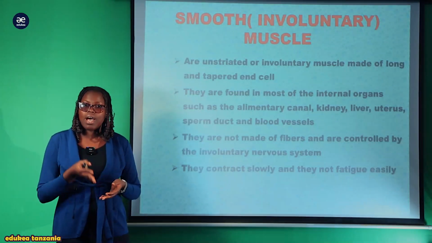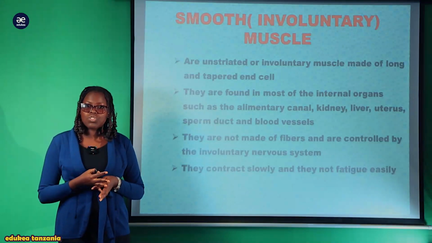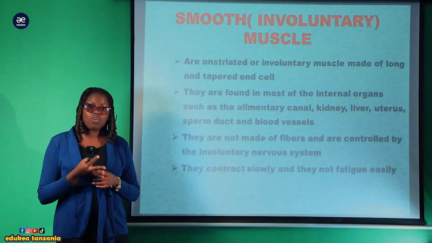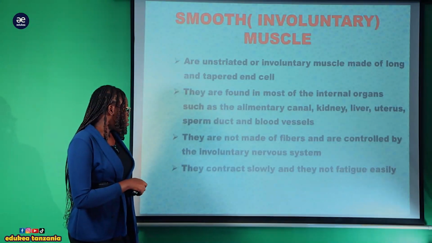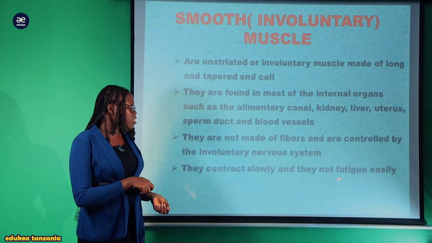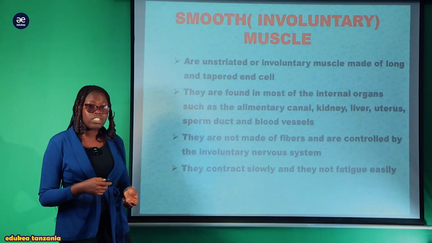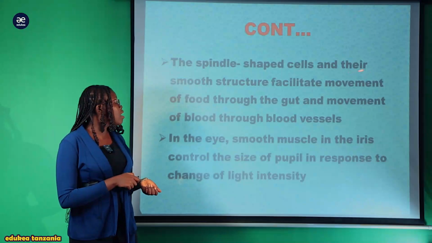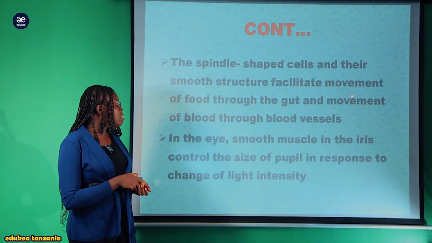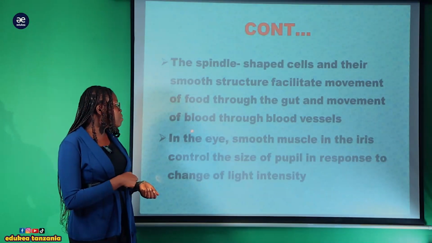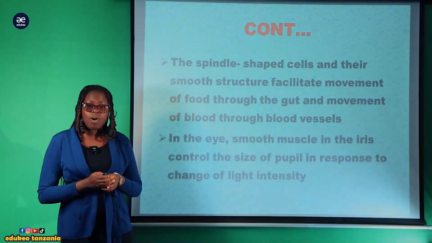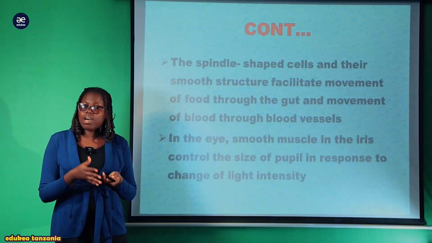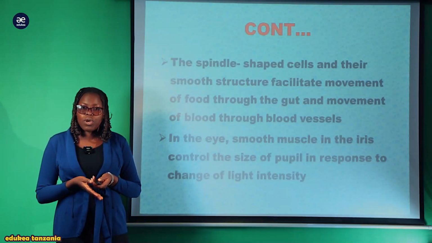So this kind of muscle are not controlled or are not under the control of the central nervous system. Instead, they are under the control of this peripheral nervous system. They contract slowly, and that's why they do not get fatigue very easily. And the spindle-shaped cell and their smooth muscle structure facilitates movement of food through the gut and movement of blood through the blood vessels. Tulivyosema kwamba this kind of muscle they are found in this internal part of the body organ, kwa mfano katika liver, alimentary canal, katika moyo, katika heart.